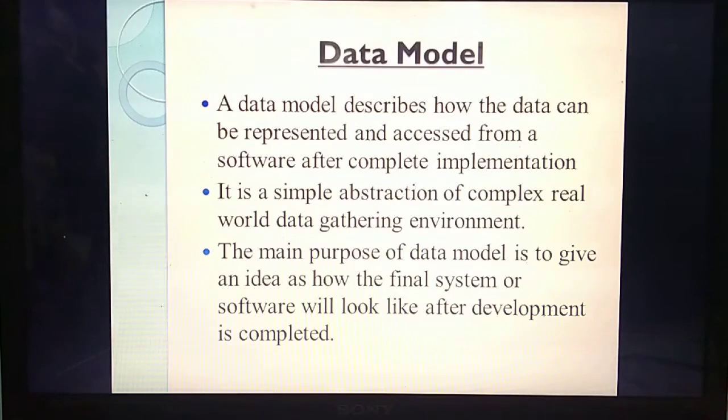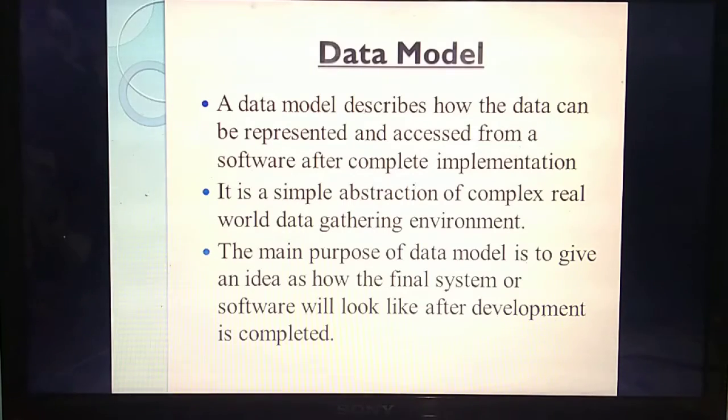For example, in a physics practical, before you do the practical, what will you write? First you write the aim, then procedure, then block diagram, then calculation. Only then you do the practical and fill the tabular column using the calculations, isn't it?